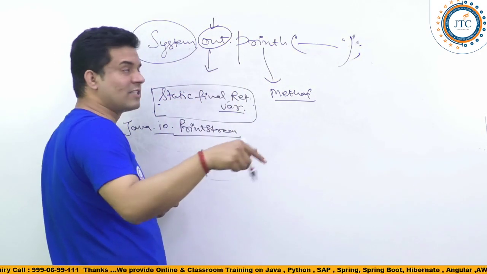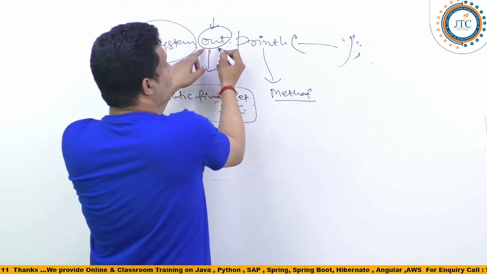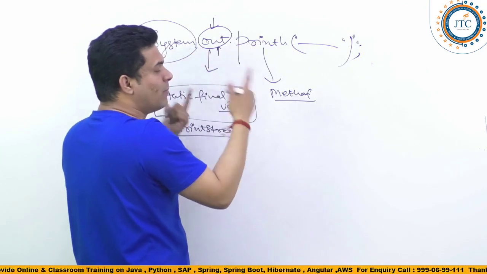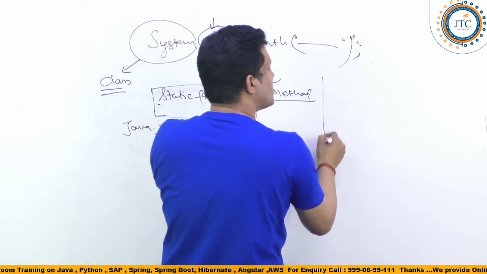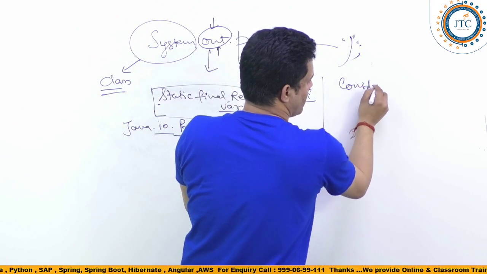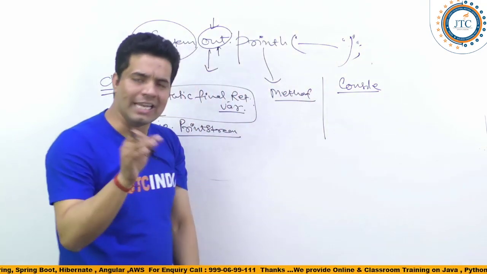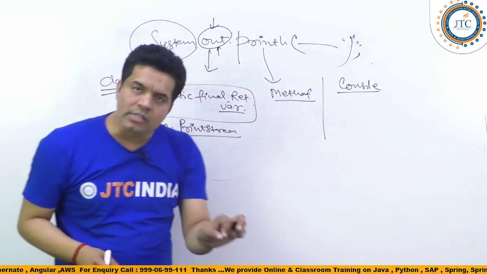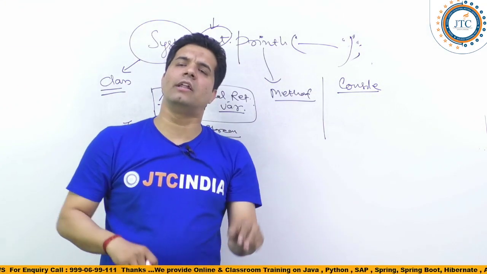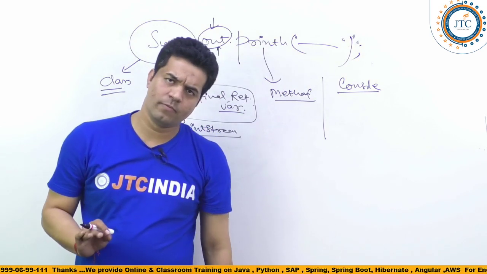So why am I saying static final? It is a static final, which means the implementation is, so what is the out implementation? The out implementation by default is pointing to your console. So anything you write by writing System.out.println, by default it will show on your console.